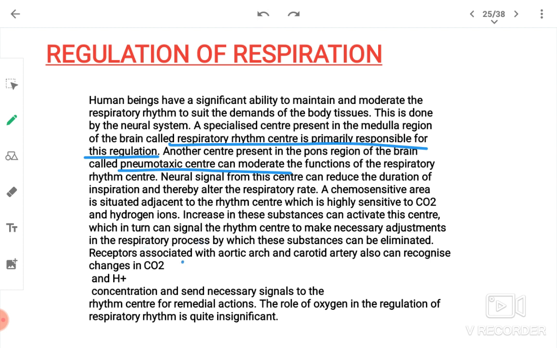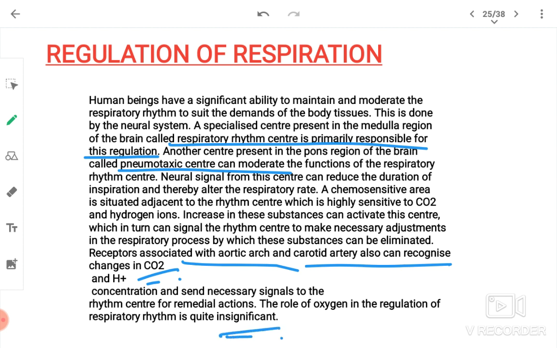Receptors associated with the aortic arch and carotid artery can also recognize changes in CO2 and H plus concentration and send necessary signals to the rhythm center for remedial actions. The role of oxygen in the regulation of respiratory rhythm is quite insignificant.